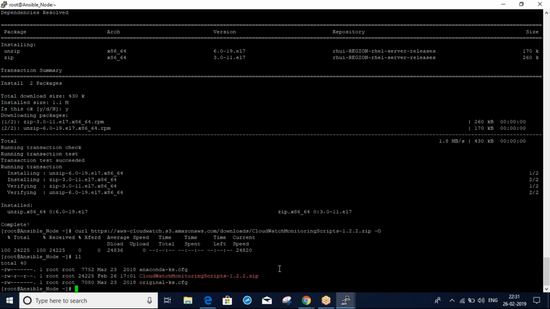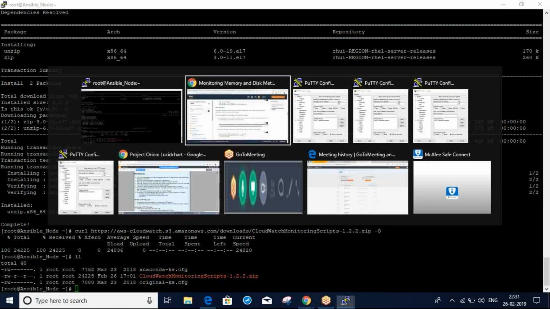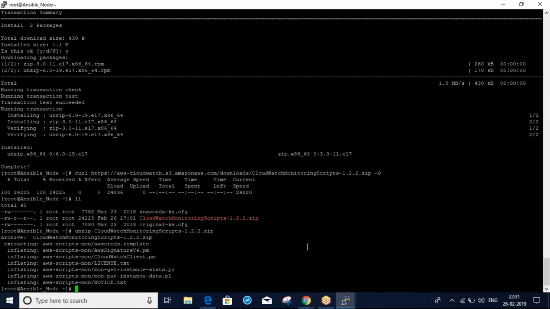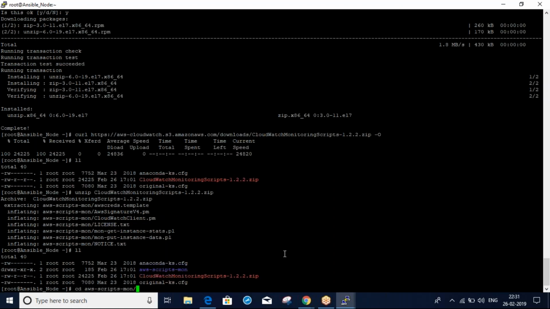Yes, Ram. Just unzip it. You can see I unzipped it here, cd aws.